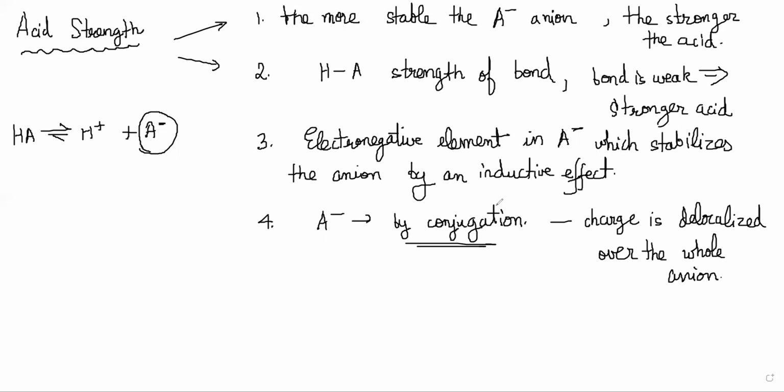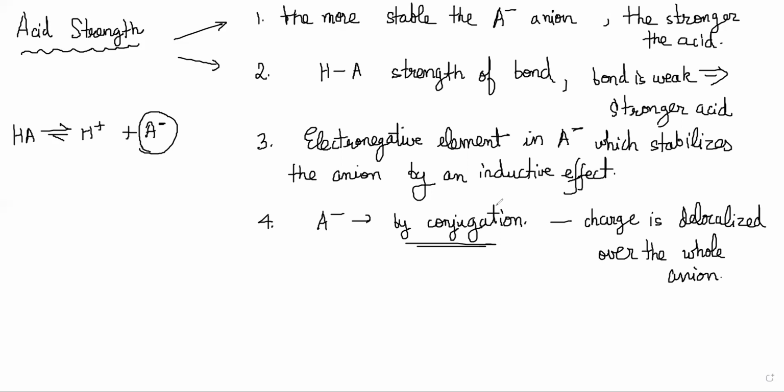Then the next table is basically HClO, HClO2, HClO3, and HClO4, right? Obviously, the more oxygen atoms you add, the more stable that charge will be, because more oxygen atoms will apply more of those inductive effects. So that anion will be more stable.